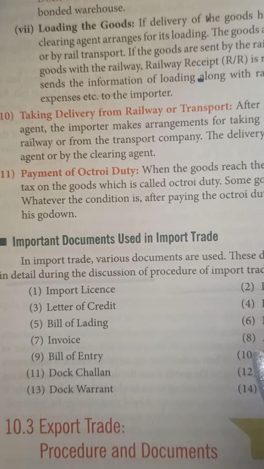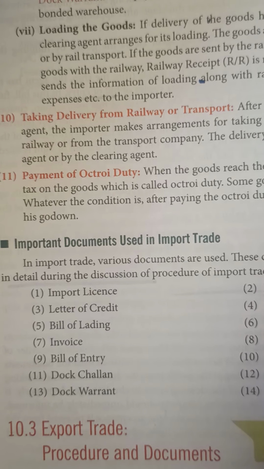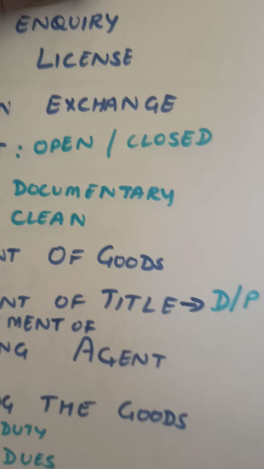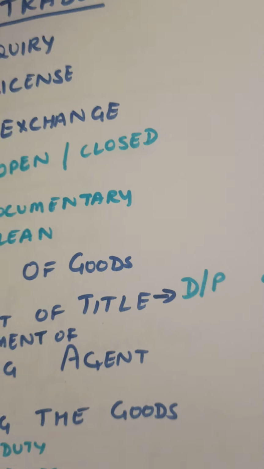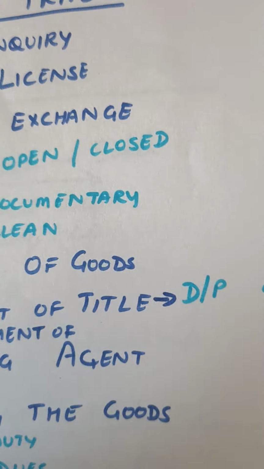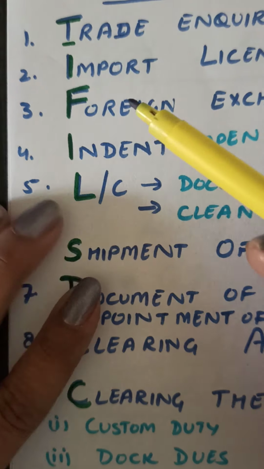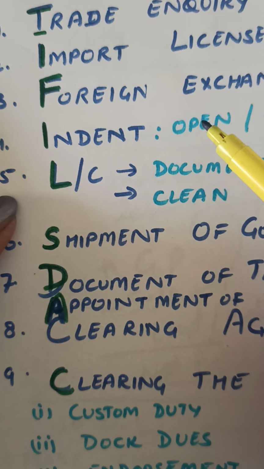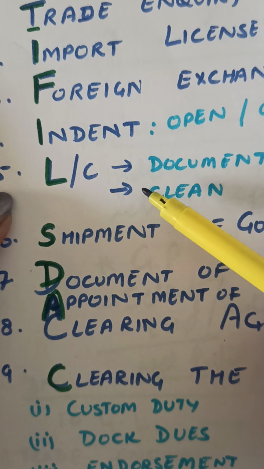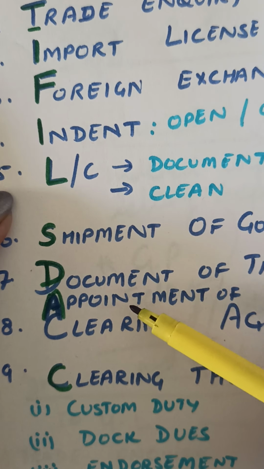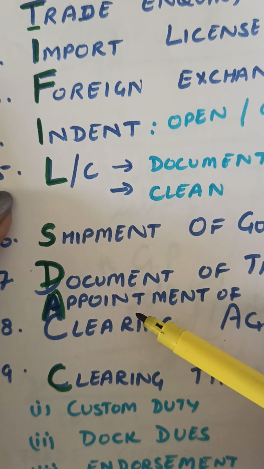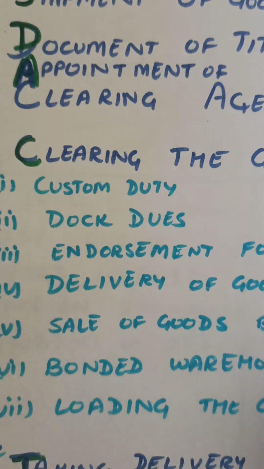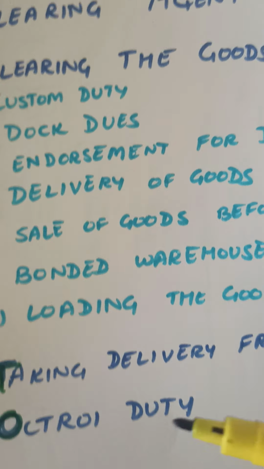This is the procedure, the steps in the process of import trade, which is very, very important. I told you children, see here, I have taken the initial of each step. The trade inquiry, import license, foreign exchange, indent, letter of credit, shipment, document of title, appointment of clearing agent, clearing the goods, taking of delivery, and octroi duty.